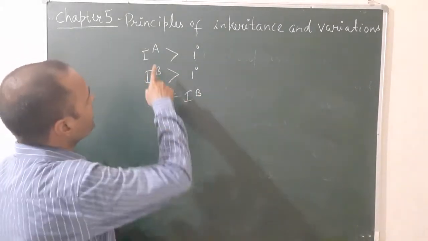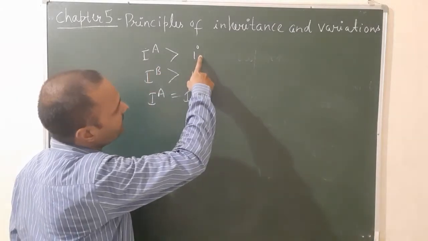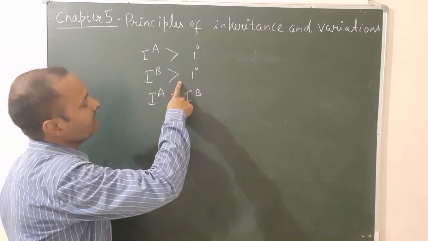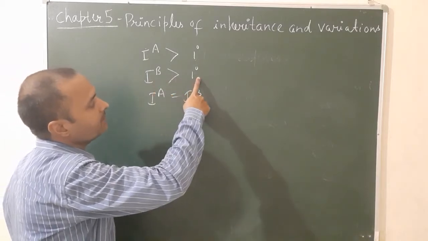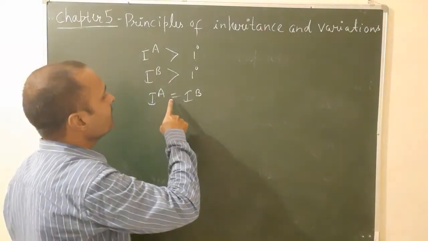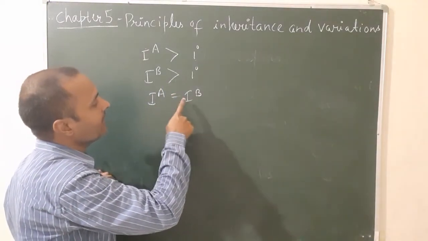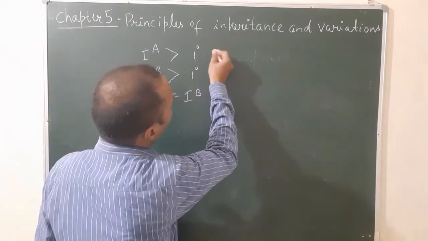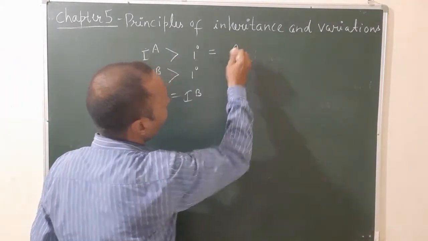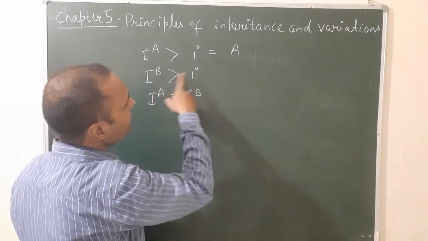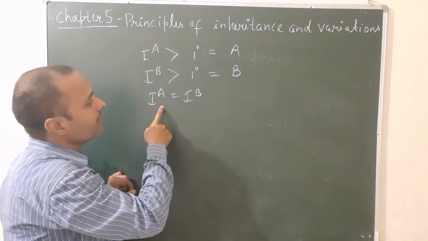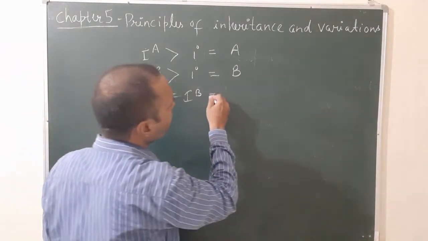That means when IA and i are present in a person, then the blood group will be A. When in a person IB and i are present, then the blood group will be B. And when in a person both IA and IB are present, then the blood group will be AB. So once again, when IA and i are present, the blood group will be A. When IB and i are present, the blood group will be B. And when IA and IB are both present, the blood group will be AB.